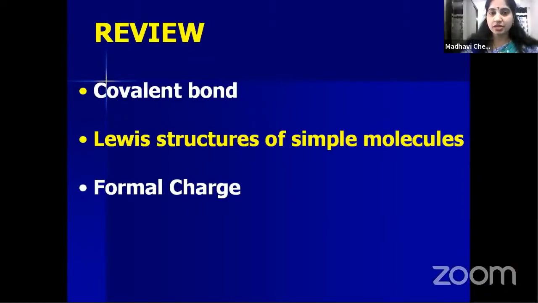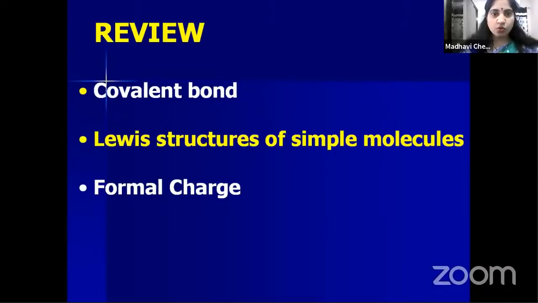What is the stable configuration? They get 8 electrons in their outer shell. Which elements have 8 electrons in the outer shell? Noble gas elements have 8 electrons in their outer shell, right, children? What are noble gases? Group 18 elements are noble gases. These things we discussed in the previous class.